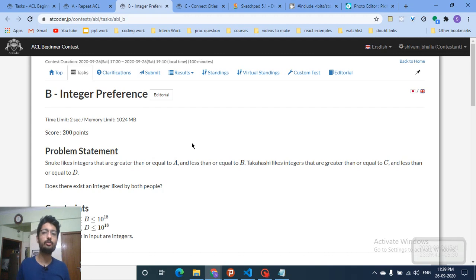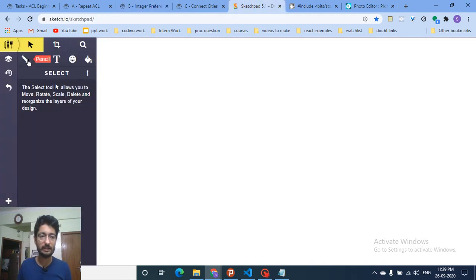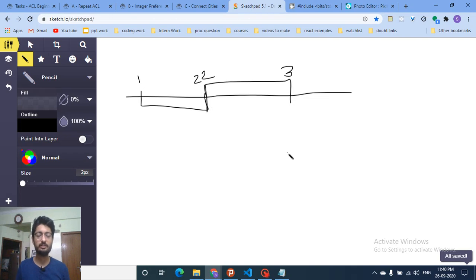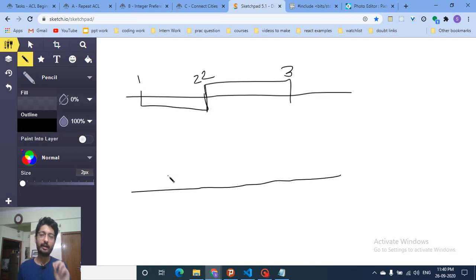Now how can you do that? Let's assume that you have a number line and this is one range. The other range can be such that it just touches it. It is like 1, 2, and this is like 2, 3. Here 2 is the common number between them, so that's the answer. You just have to find out whether there is at least one number which lies in the intersection of both of these ranges. So the first thing to keep in mind is how to find an intersection.